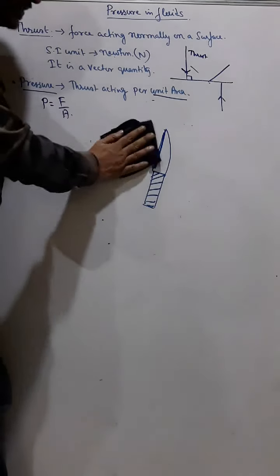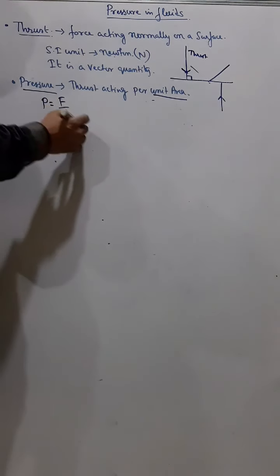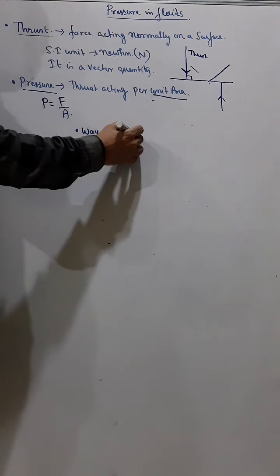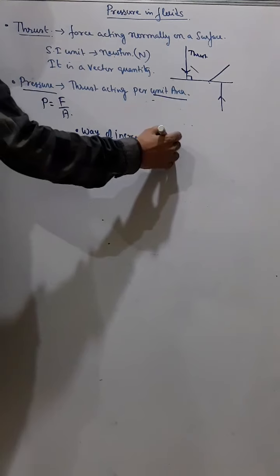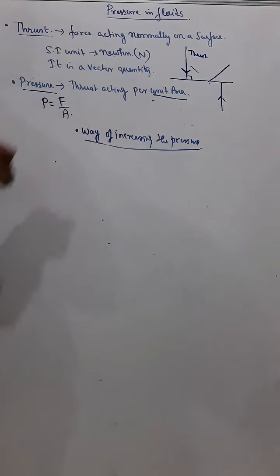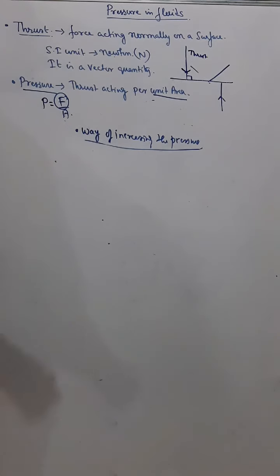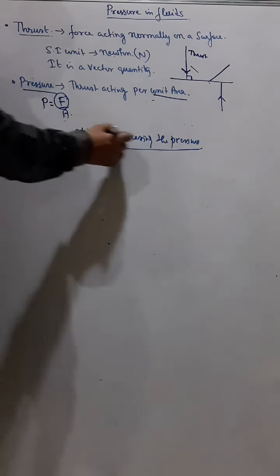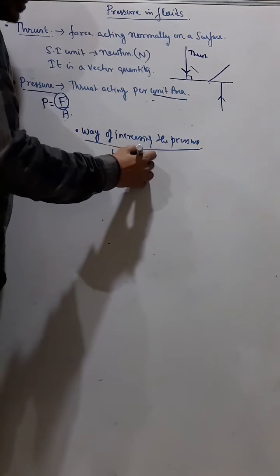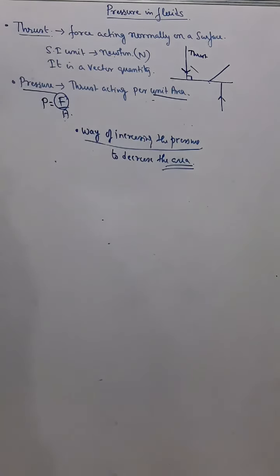So from here we can understand how we can increase the pressure, the way of increasing the pressure. Now again, way of increasing the pressure, either to increase the thrust or to decrease the area. Now which one is better? To decrease the area. So therefore, the best way of increasing the pressure is to decrease the area.